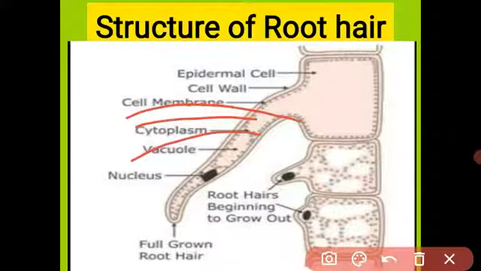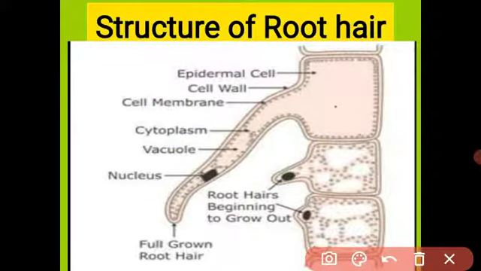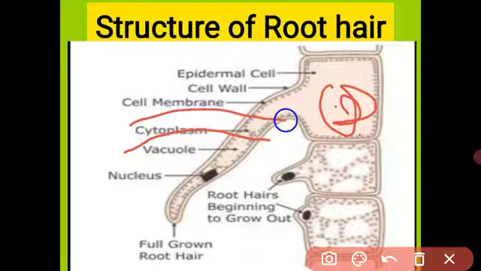What are the special features of the root hair? First, the root hair provides a large surface area to the plant, so a large number of water molecules are absorbed. Second, the root hair contains the cell sap. There is a higher concentration of minerals, so water is transferred from the soil to the root.